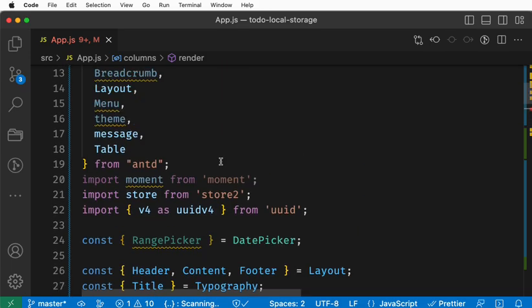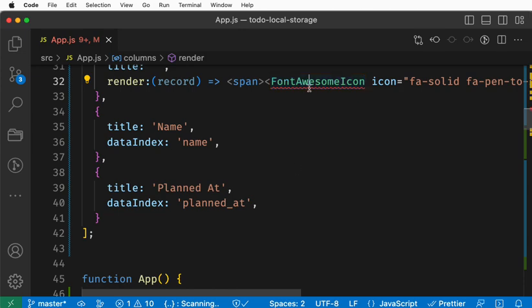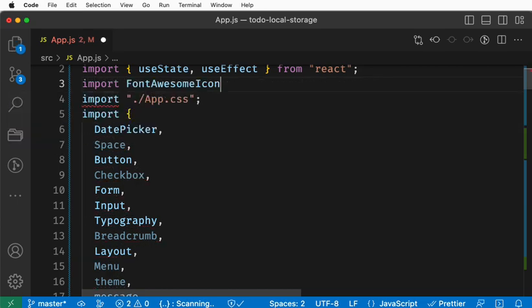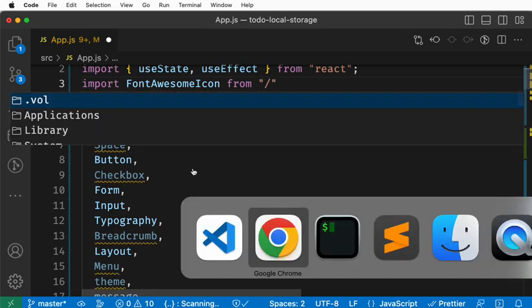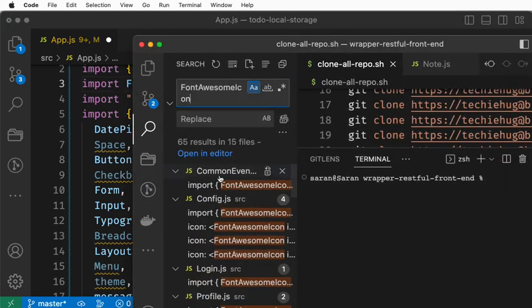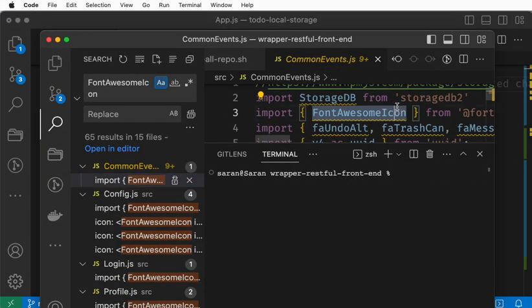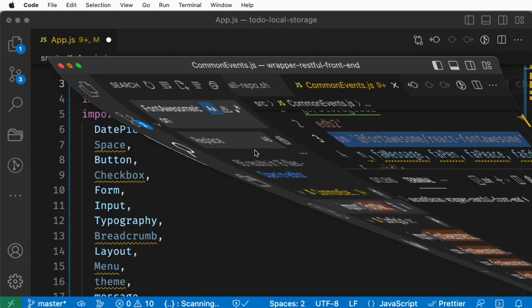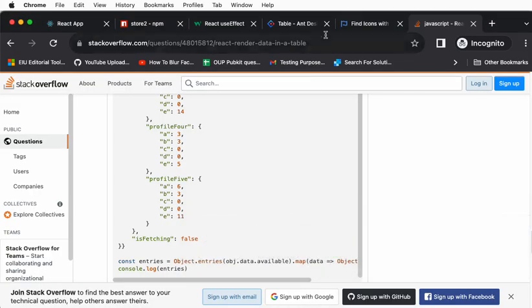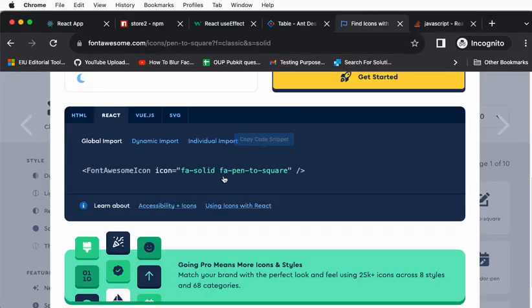We need to install Font Awesome, right? Import. Here, import Font Awesome from the same one I'll refer to in my existing code. How to install, those things you can refer to because I wanted to make this a little faster. So copy paste this. You need to import, and those things you can just go and refer here. They will explain how to install.